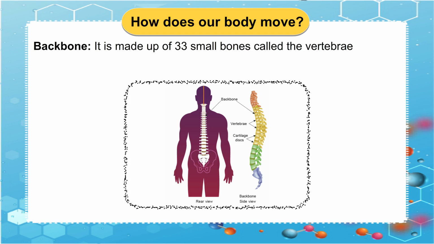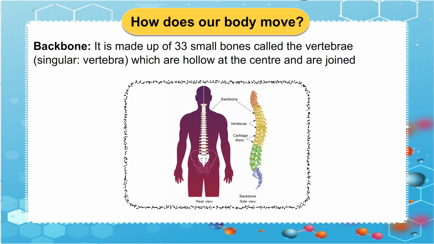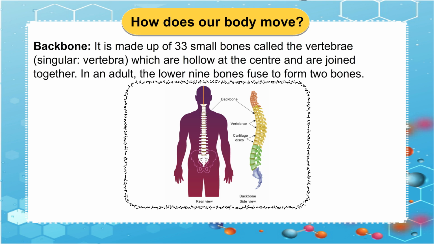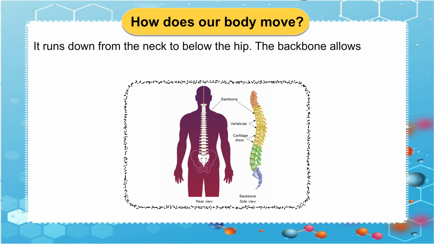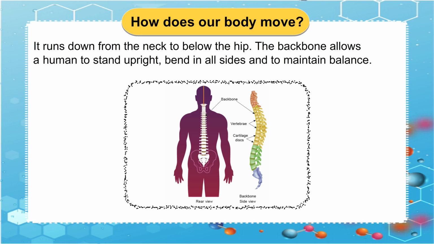Backbone. It is made up of 33 small bones called the vertebrae, singular vertebra, which are hollow at the center and are joined together. In an adult, the lower 9 bones fuse to form 2 bones. It runs down from the neck to below the hip. The backbone allows a human to stand upright, bend in all sides and to maintain balance.